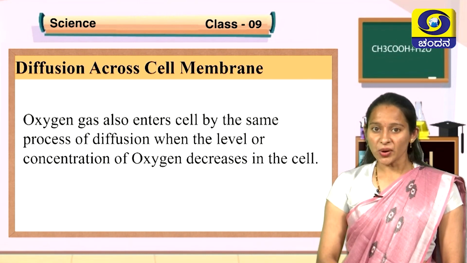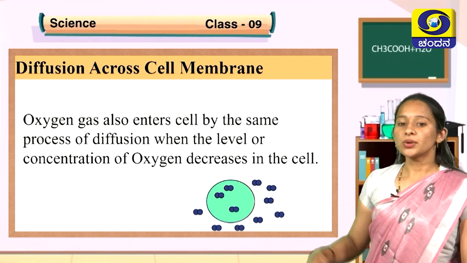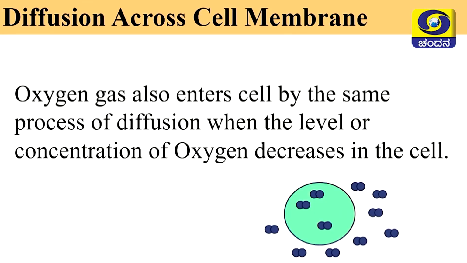Let us try to understand it again with the help of a picture. Here you can see the blue color circle represents the cell. Inside the cell there are some molecules. They are molecules of oxygen. Inside the cell oxygen molecules are less, whereas outside the cell oxygen molecules are more. According to the rule of diffusion, oxygen moves from the external environment to the cell. Here blue color molecules represent oxygen gas.